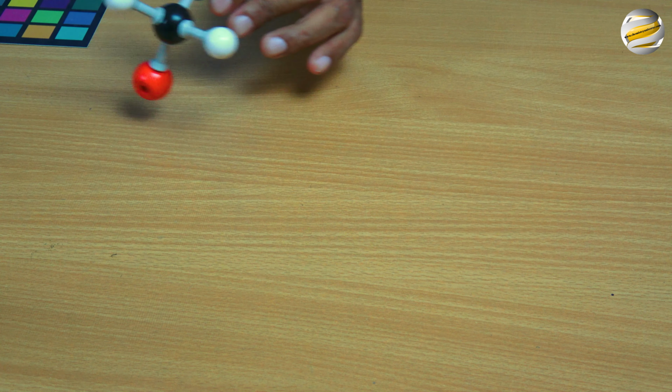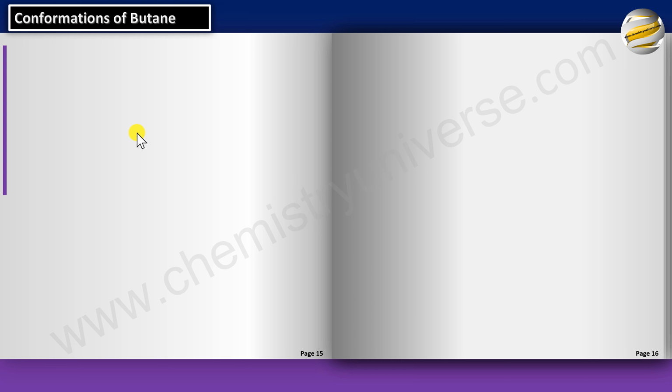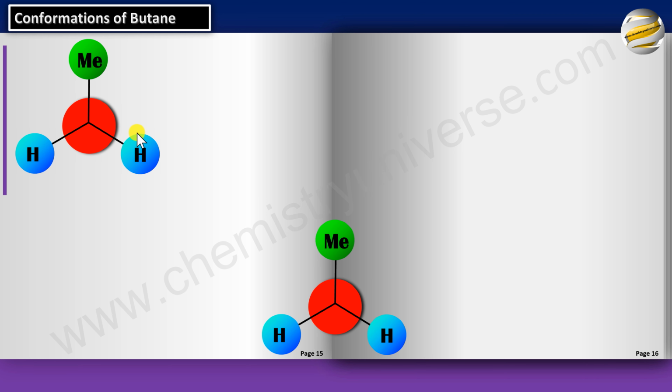So let's see the various conformations. These are the bonds at the back, methyl and 2H. This is the carbon at the back. And again, the front ones are also methyl and H, and right now they're completely eclipsed. You can either call it completely eclipsed or you can call it syn-periplanar. Now you need to understand this word syn-periplanar.